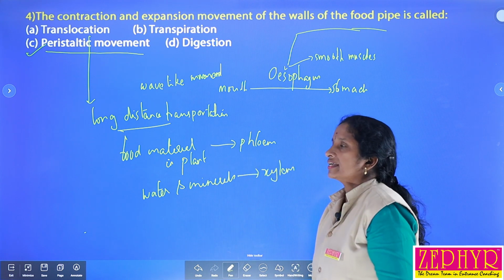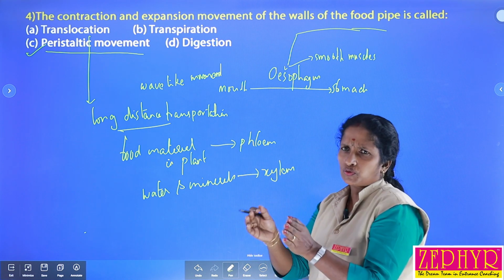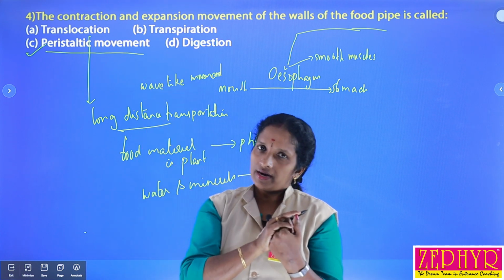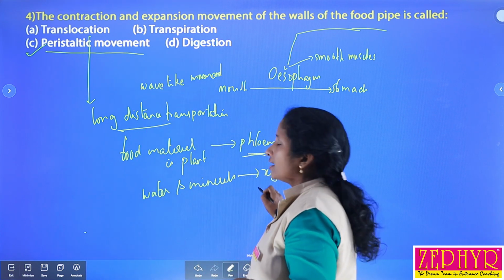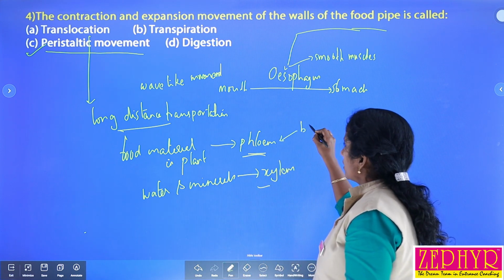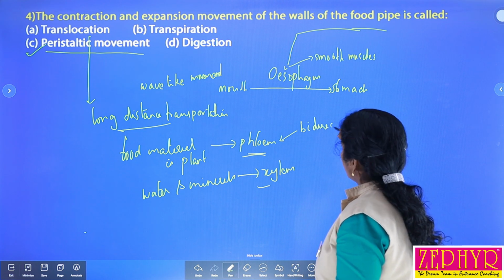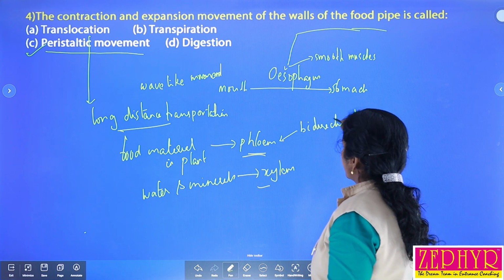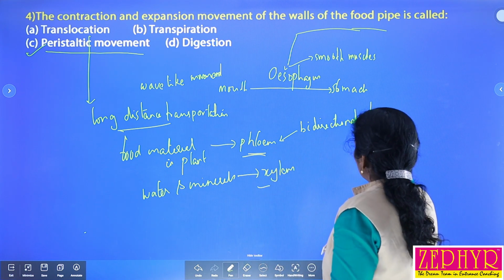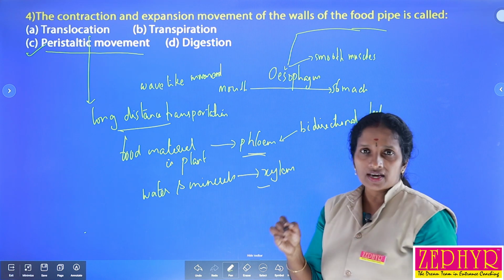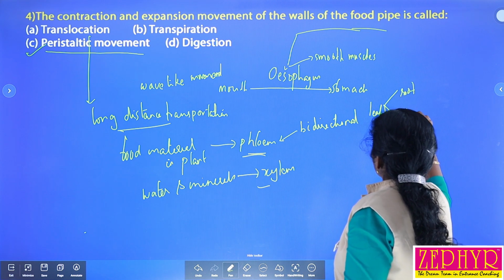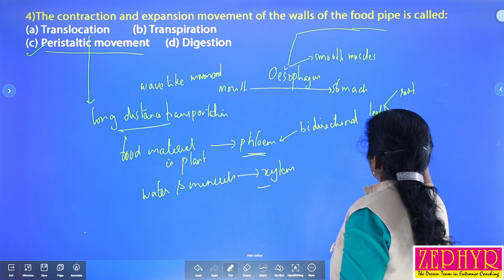It is again considered as translocation, that is, transport of food materials, water or minerals from one place to another, which means it is a long distance transportation. That mainly takes place through xylem and phloem. The transport of food materials through phloem is considered bidirectional, or we can say multidirectional, because it takes place from the leaves to all parts of the plant. Leaves are the organs where food materials are synthesized, so from the leaves it is transported to root, stem, the leaf itself, etc.